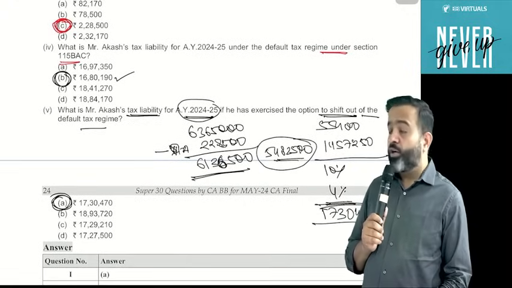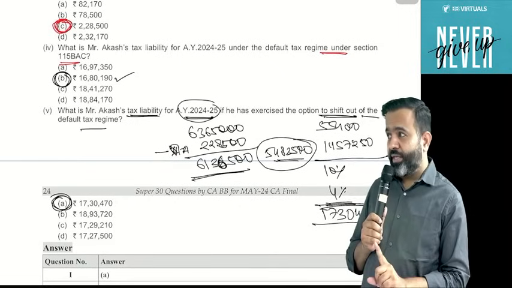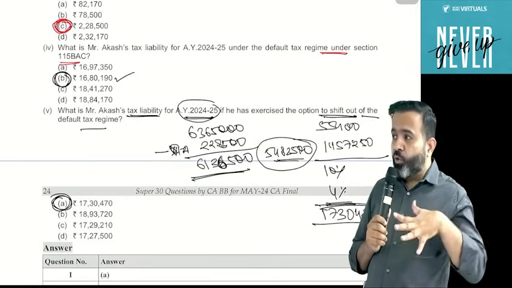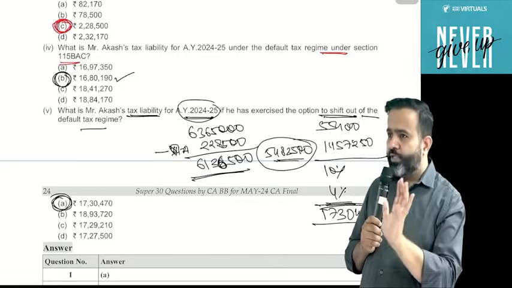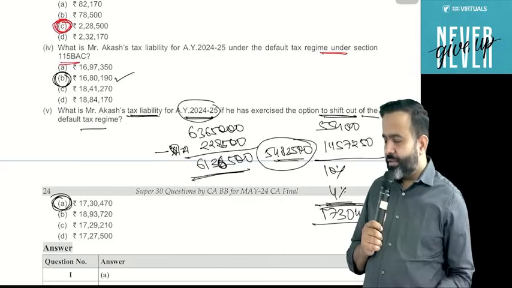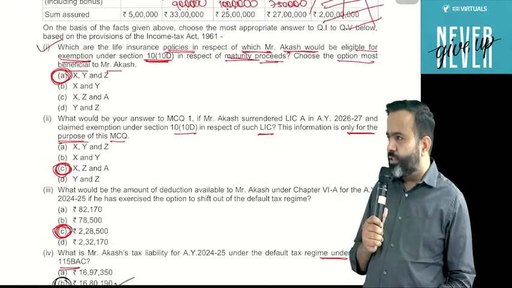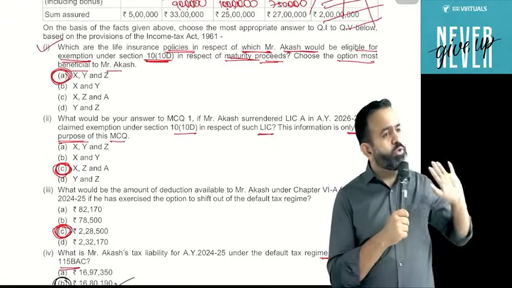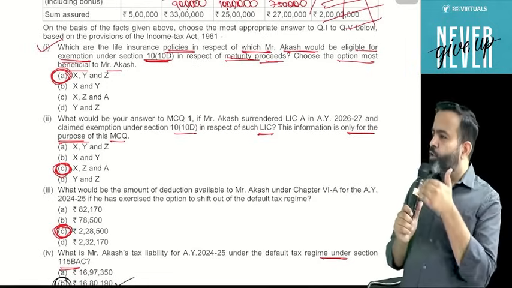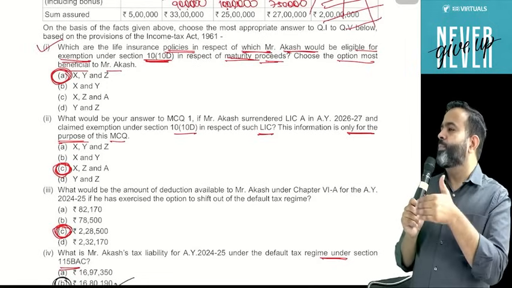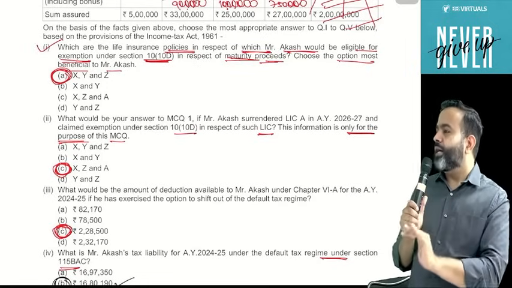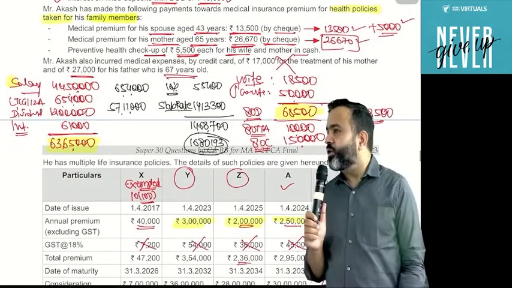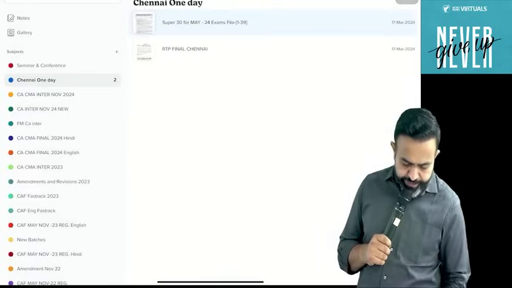Yeah, it is for dividend also, but it should be from a domestic company. If any foreign company dividend is received, then you don't know about the law of the foreign country, so you will assume it is gross only, okay? Because in the last examination, there was one question where they mentioned dividend received from a foreign company, and people grossed up that also by 10%. No. Only for dividend from a domestic company do you have to gross up, because TDS is applicable on domestic companies under section 194. That same logic is applied for dividend also, okay?